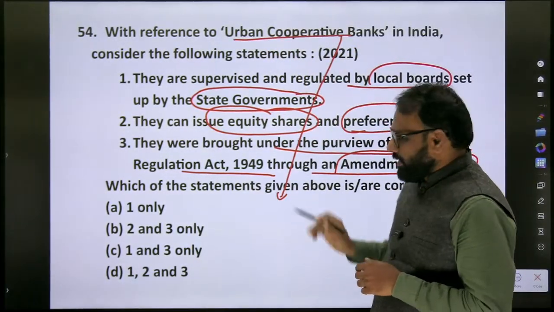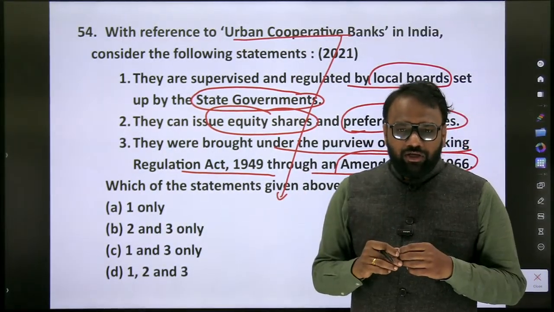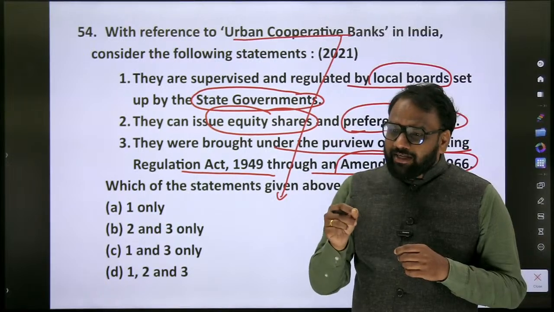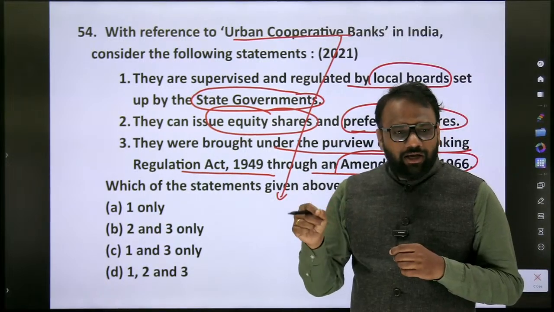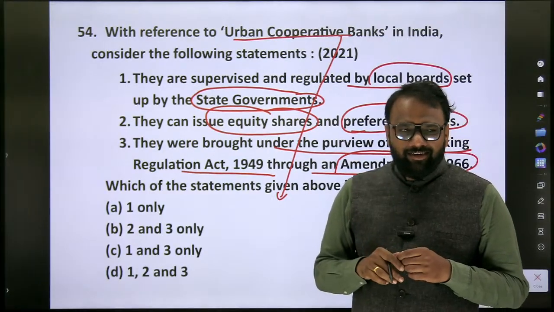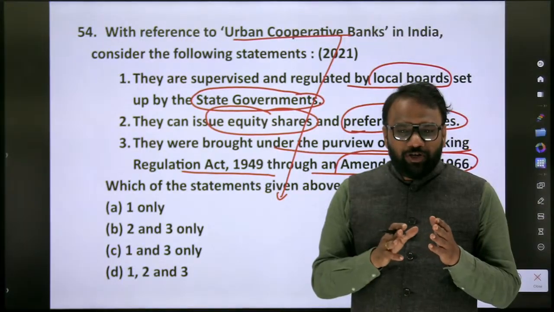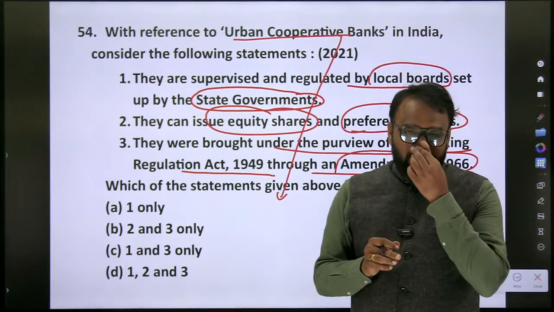So here we need to know about the different types of banks. Whether an urban cooperative bank can be considered as a scheduled commercial bank? See here, whether cooperative banks are part of scheduled commercial banks?